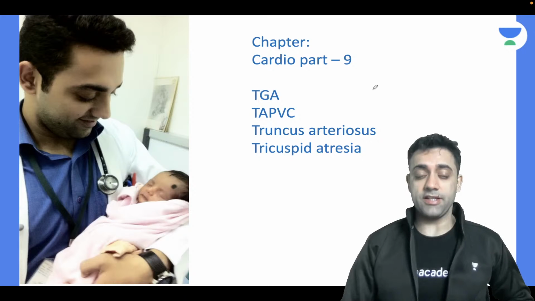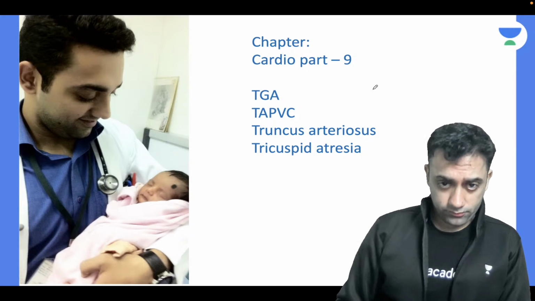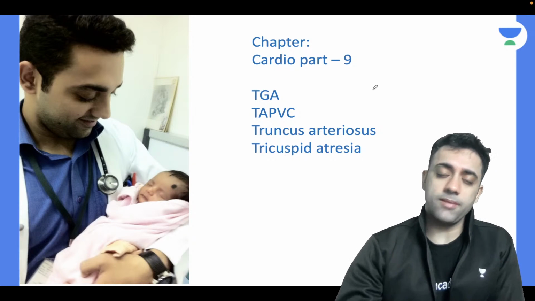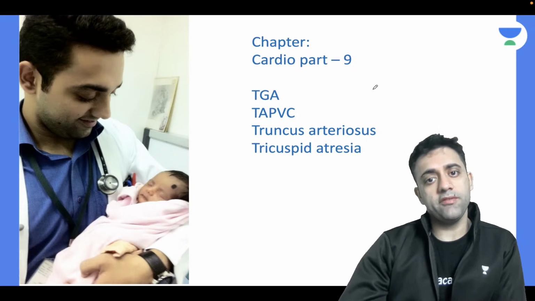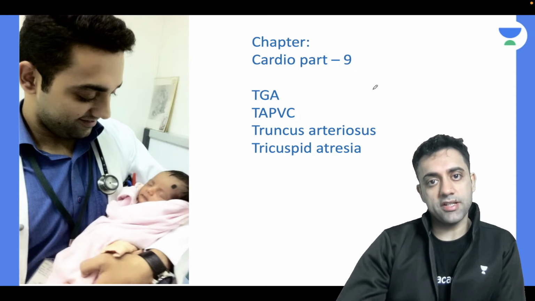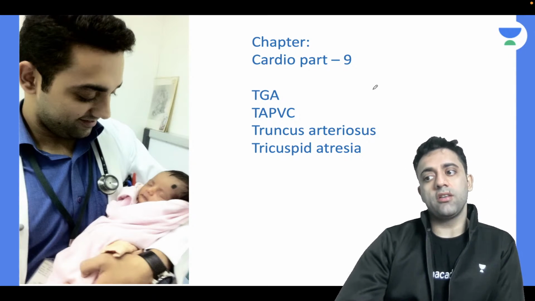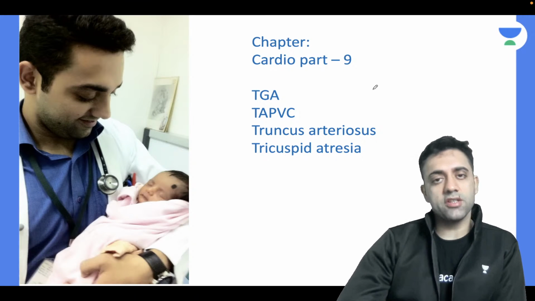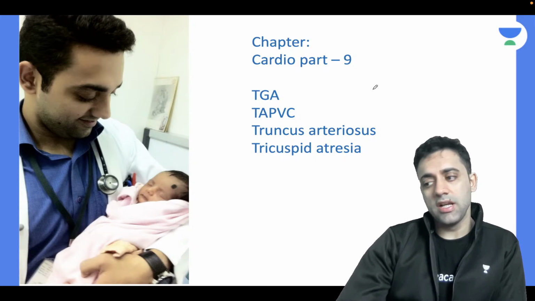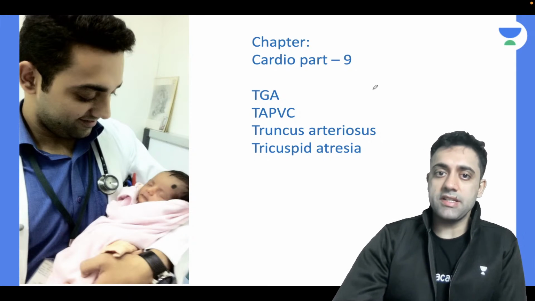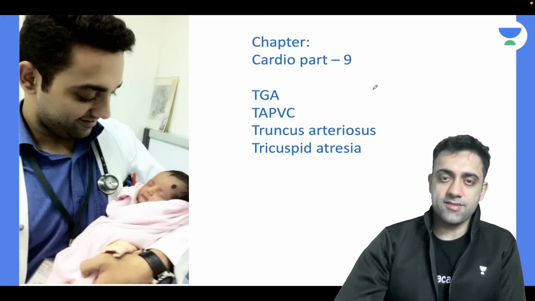Good morning, everyone. Today's topic of choice is cardiology. The subtopic is TGA, TAPVC, truncus arteriosus, and tricuspid atresia. We're gonna talk about few important points of these conditions. It's a very important class. This session will be spoken in English and Hindi language. In today's class we will talk about these four important topics: TGA, TAPVC, truncus arteriosus, and tricuspid atresia.